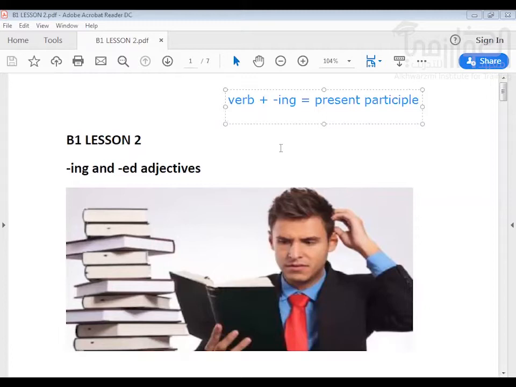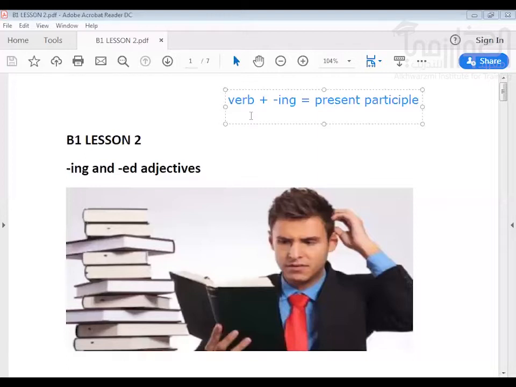That's what we are doing now. So we take a verb, we add ing, then it becomes a present participle. So that is interesting, boring. So we can say the movie is boring or the book is interesting. So verb and ing, but now it is an adjective. And we call it present participle.